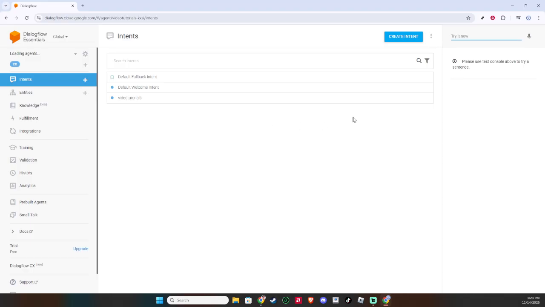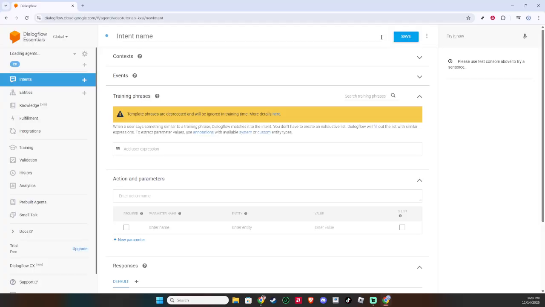Now, you should be seeing a list of all the intents you currently have, or a blank slate if you're just starting out. Your next step is to create a new intent, and to do this, simply click the +Add Intent button. It's usually located near the top, handy for easy access.